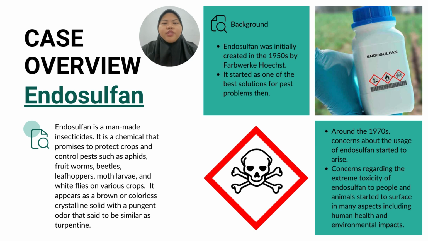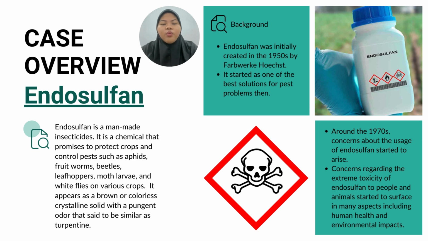Starting off with the case overview of endosulfan. So, what is endosulfan? Endosulfan is a man-made insecticide. It is a chemical that promises to protect crops and control pests such as aphids, fruitworms, beetles, leafhoppers, moth larvae, and whiteflies on various crops. It appears as a brown or colorless crystalline solid with a pungent odor that's said to be similar to turpentine.